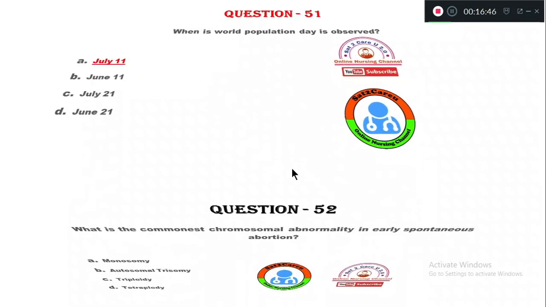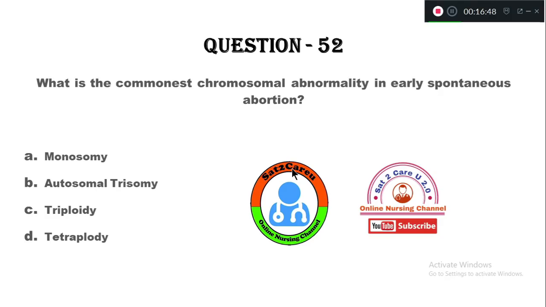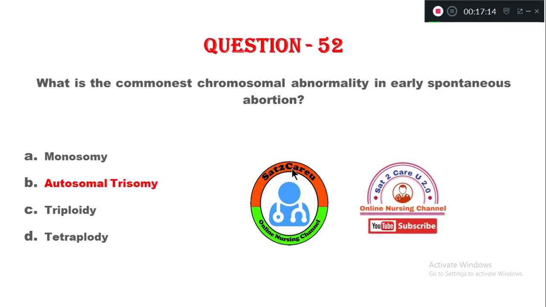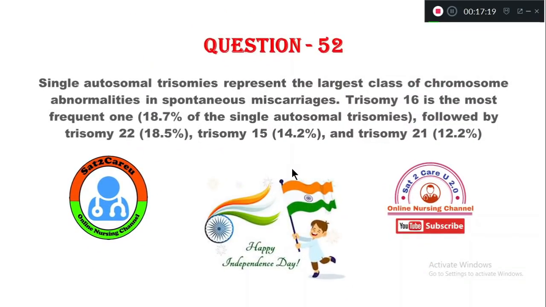Question number 52. What is the commonest chromosomal abnormality in early spontaneous abortion? Option A, monosomy. B, autosomal trisomy. C, triploidy. Option D, tetraploidy. So in spontaneous abortion, the common chromosomal abnormality is option B, autosomal trisomy. For question number 52, the rationale is given here.